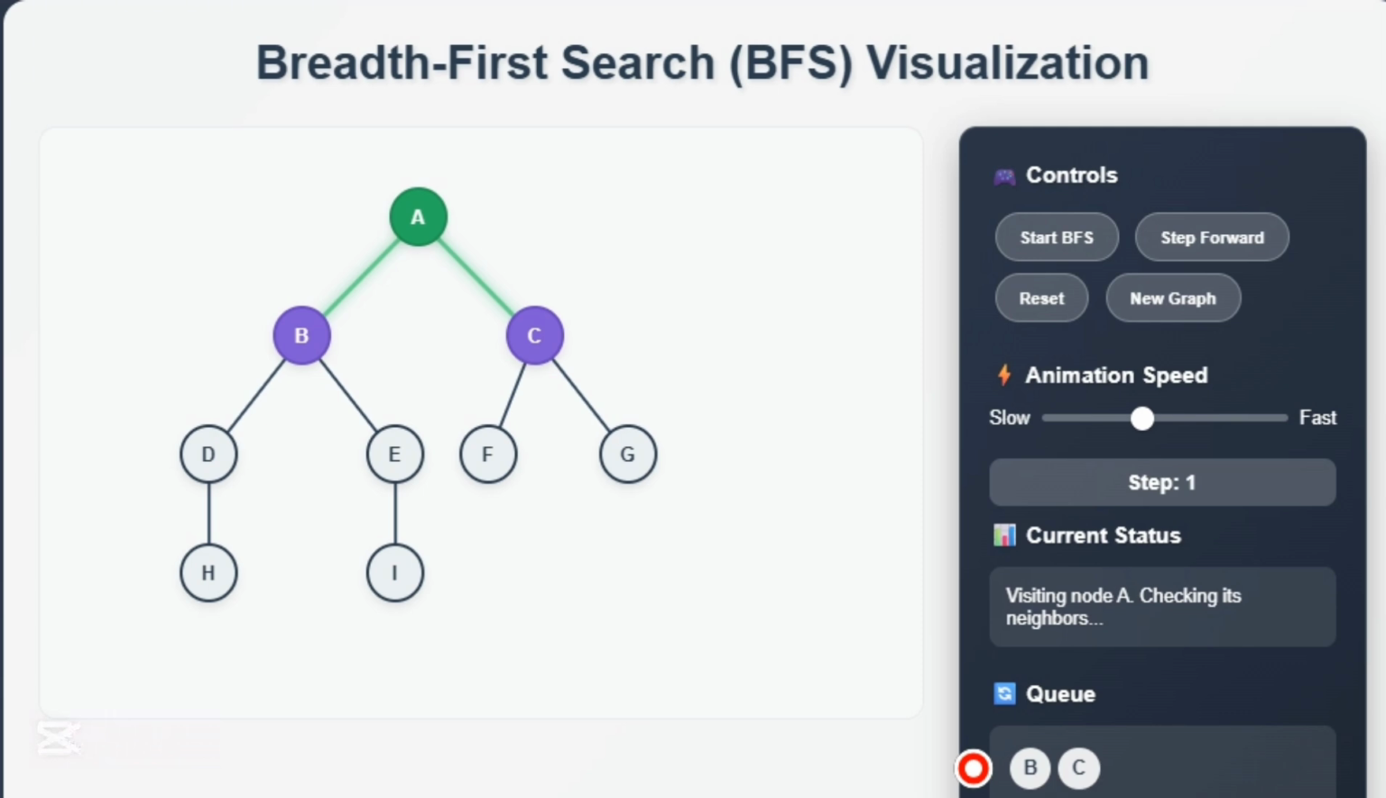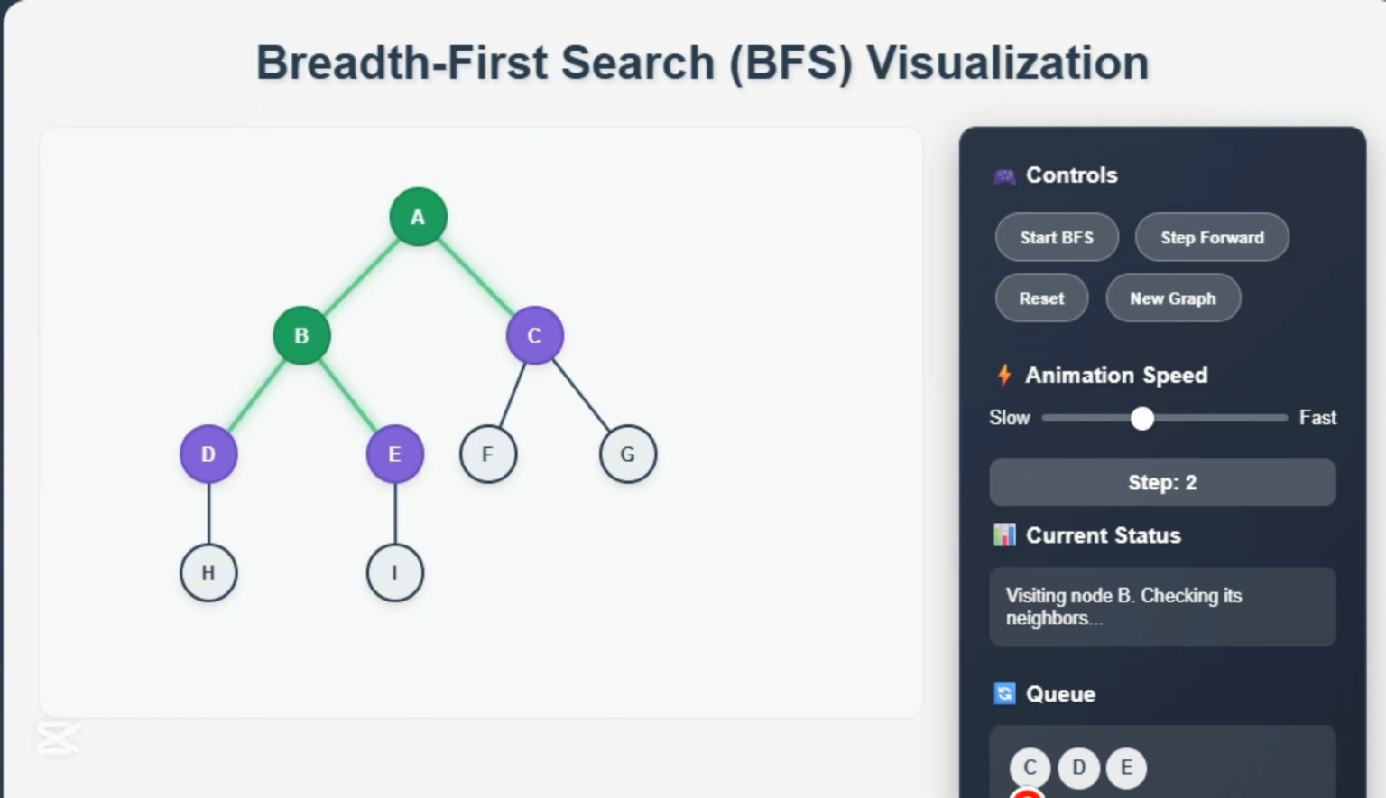Now we visit B because it was the first added to the queue. We explore it, then check its neighbors. Let's say B is connected to D and E. We add them to the end of the queue. We are slowly expanding our reach, visiting each node's neighbors before moving on.